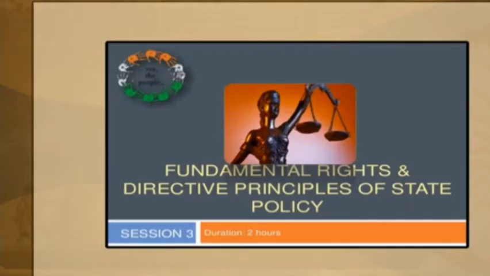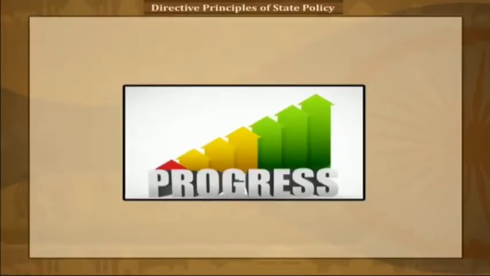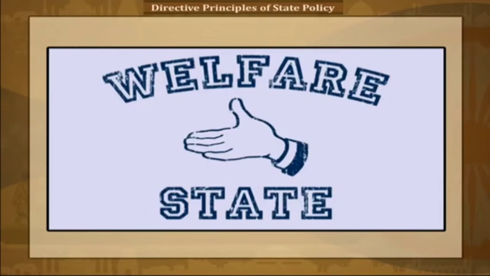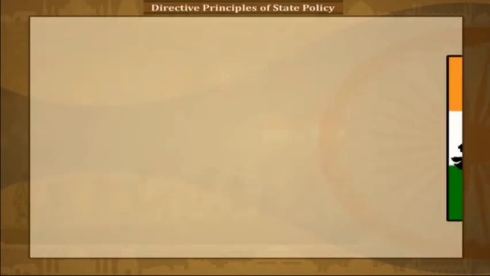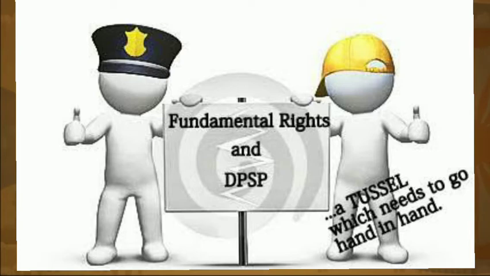Fundamental rights and directive principles both are considered complementary to each other and have a common focus, that is the nation's progress. Both have been adopted to fulfill the dreams of a welfare state and to keep the promises made while making the constitution of the country. The fundamental rights and directive principles aim for the social, economic and political progress of the nation and its citizens.